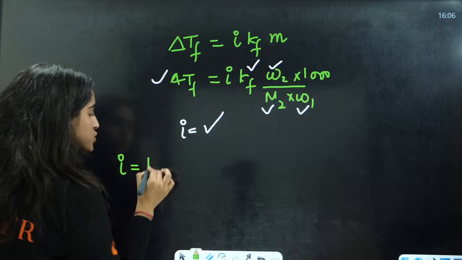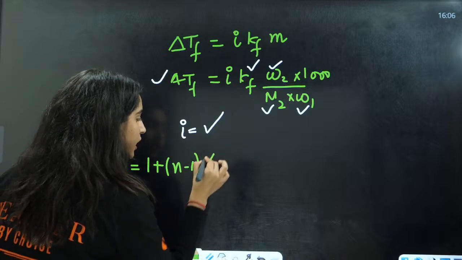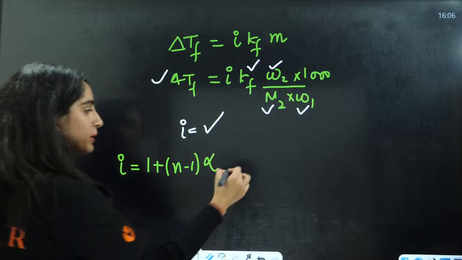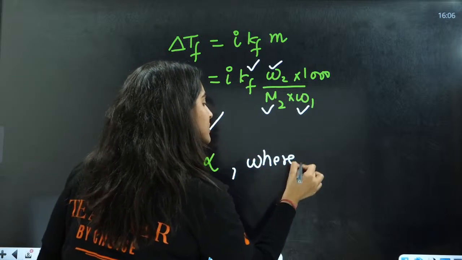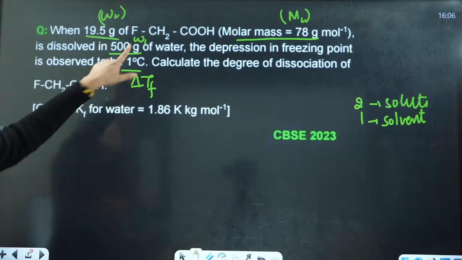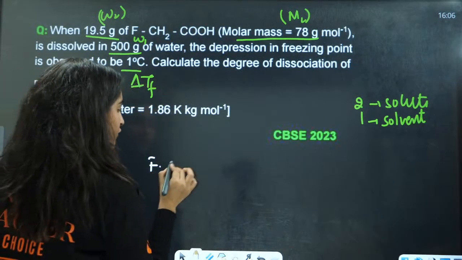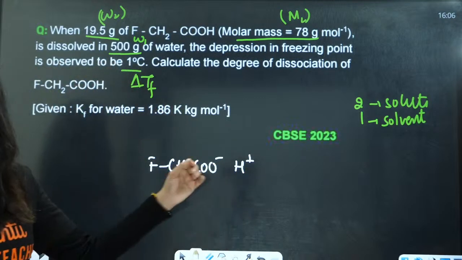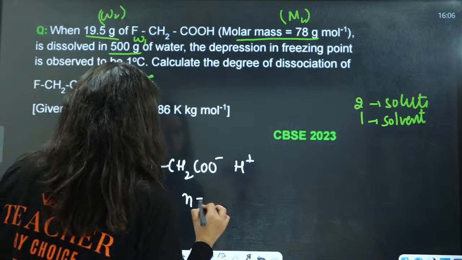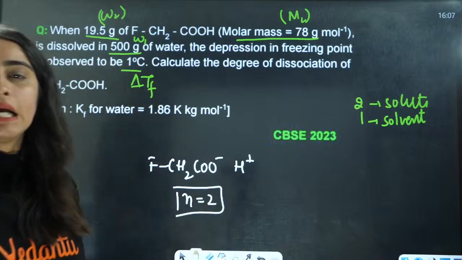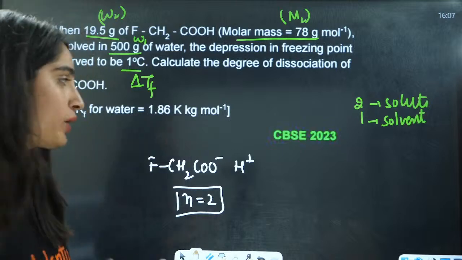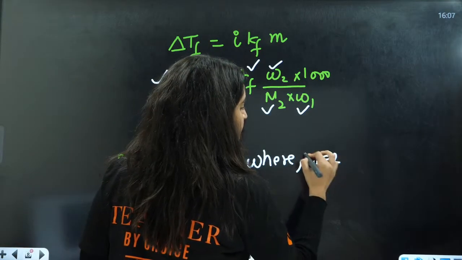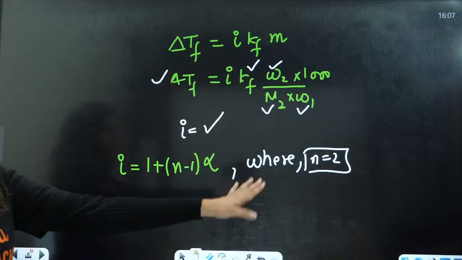That is, i equals 1 plus (n minus 1) alpha. Here we are going to calculate the value of n. What is the value of n? You have F, CH2, COO negative and H positive. So the value of n is going to be 2 here. I am going to write it here, that is n equals 2, where n equals 2.